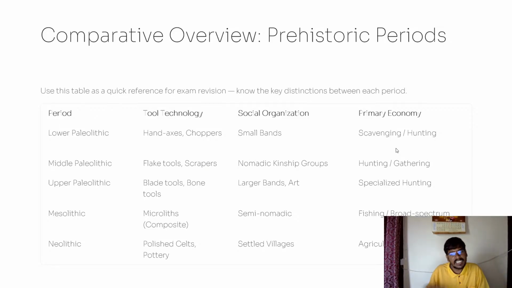And in the Neolithic age, agriculture, everything improved. Polished celts, pottery, and people started living in settled villages. So everything came into existence during this particular age.